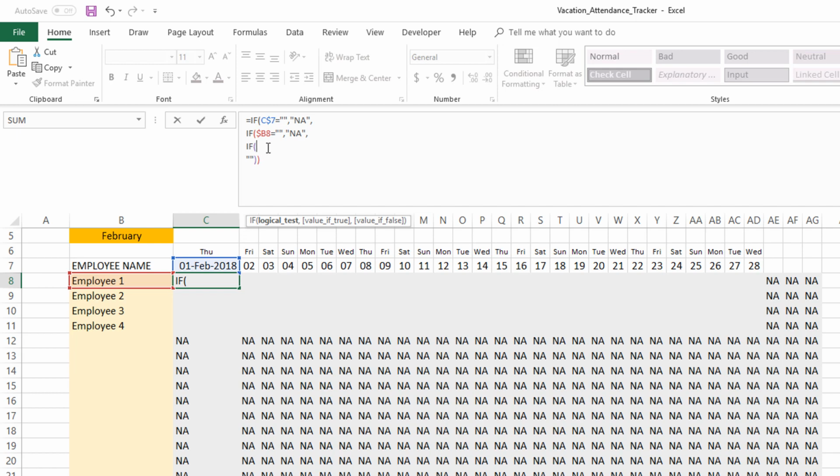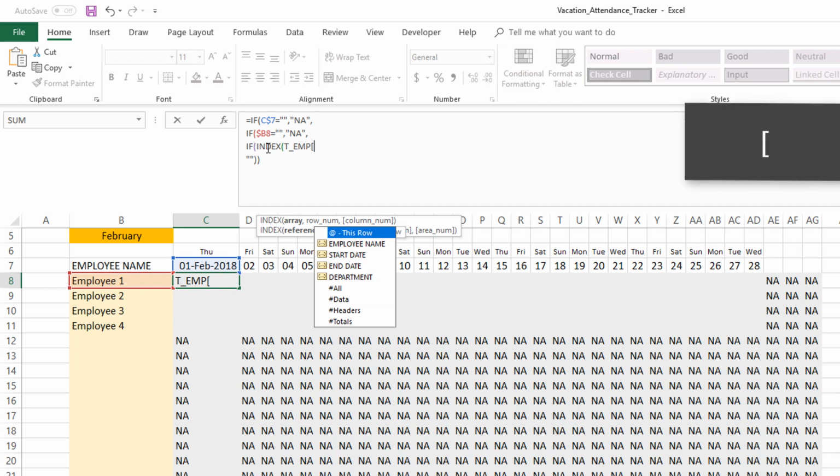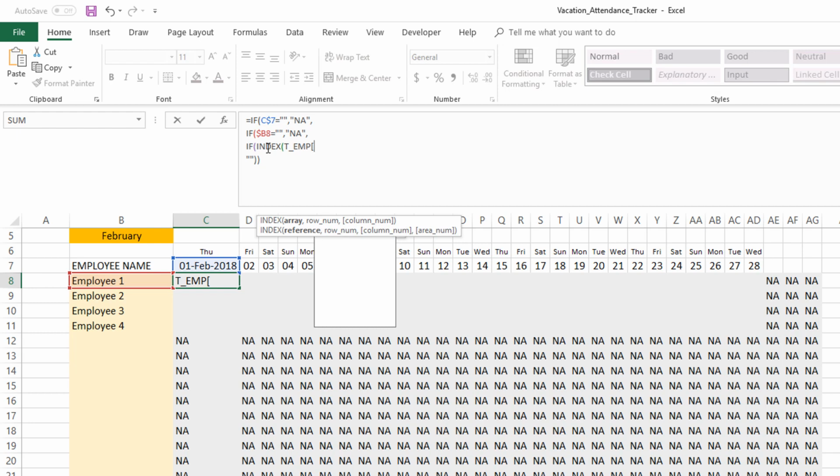Now, in this case, we want to go and find the employee start date. So I'm going to use the INDEX function, which we already learned. Index, go to the employee table, t underscore emp, open the square brackets, and this will show all the different columns in that table. We're going to select the start date, press Tab to open it up. One of the problems with the Tab is it removed the other parts we had, so I'm going to press Control Z because I still want to keep this section.